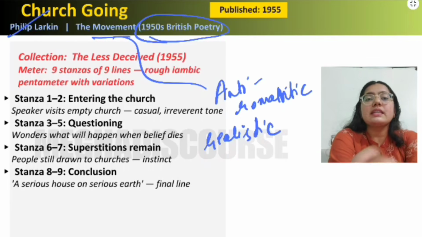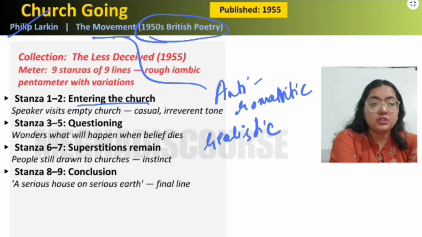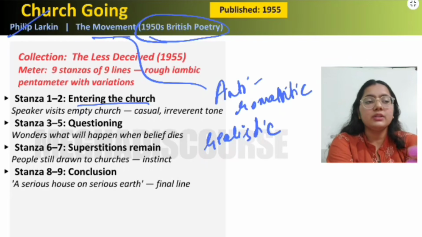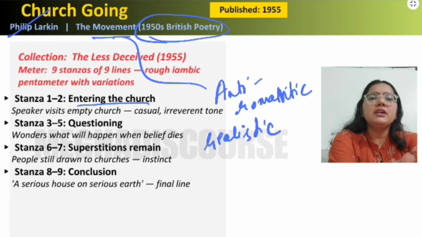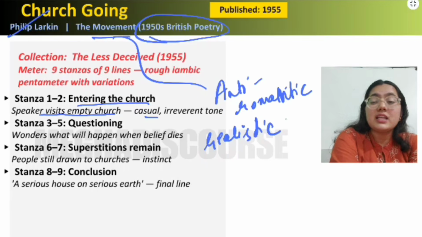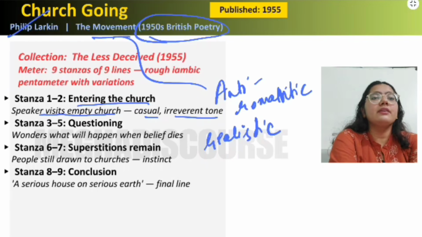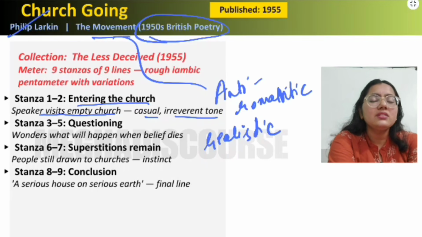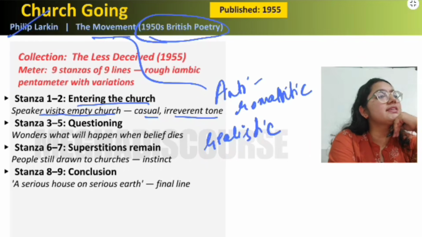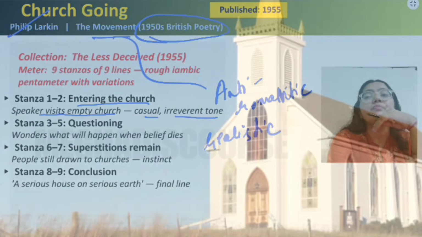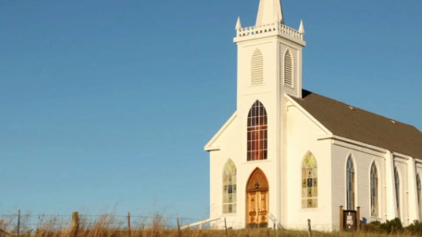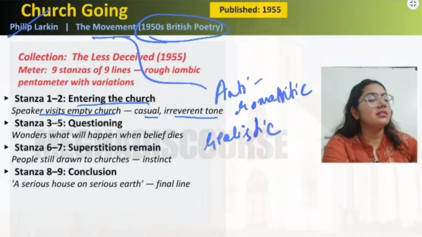In stanza 1, we see the poet is entering some church. He sees that there is nobody around, and the church is empty, because he is very introvert. So he just went to the church, right? The speaker visits the empty church with a casual and irreverent tone. He is not respecting God. He's just observing things, looking at the books, the brass objects, the flowers, the Bible, and all those things.